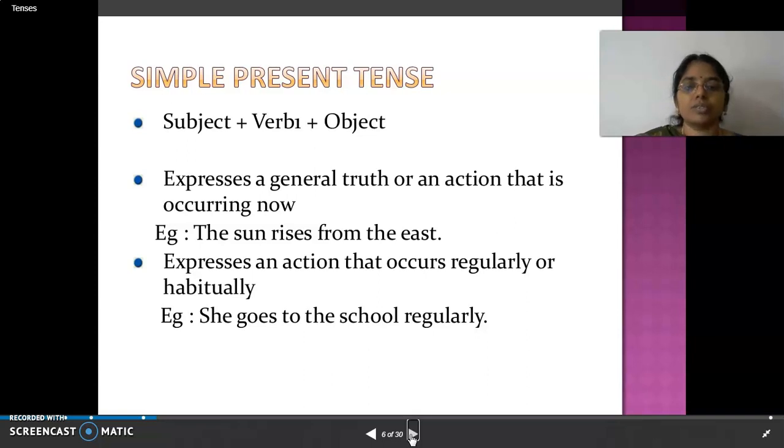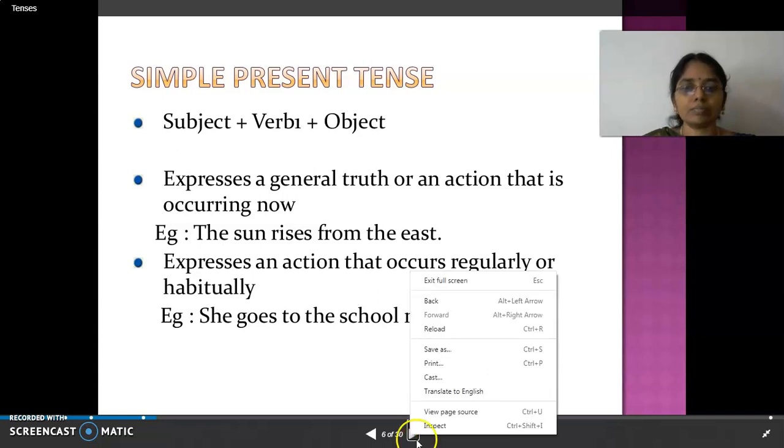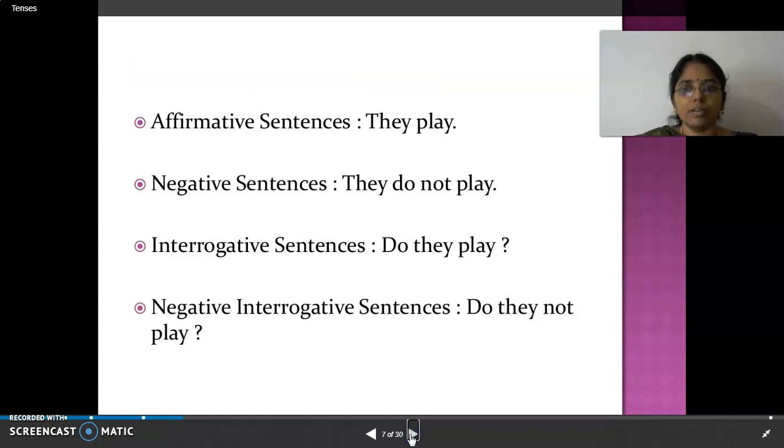Okay, dear? So whenever you are using present tense, if it is third person singular, then alone you have to use verb plus s. If it is plural form, no need to add s. This is a condition that you have to notice. And next comes affirmative sentence. Affirmative is nothing but positive sentence.